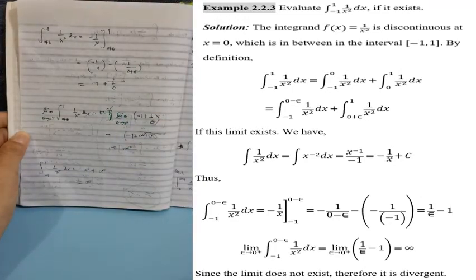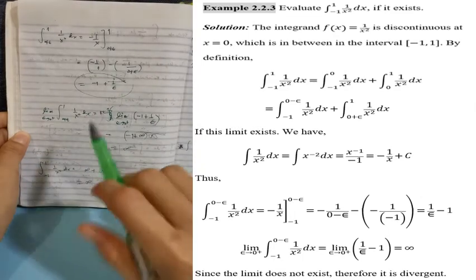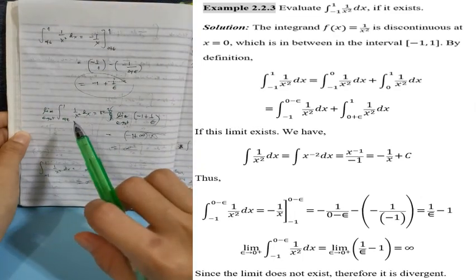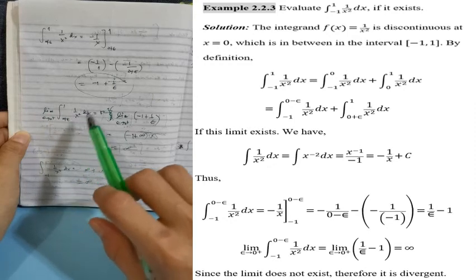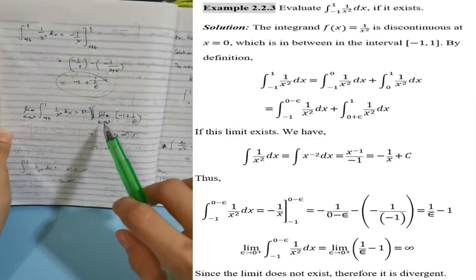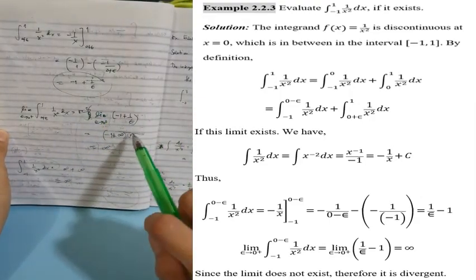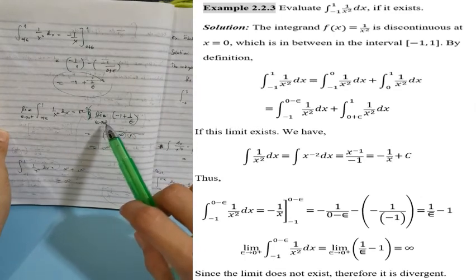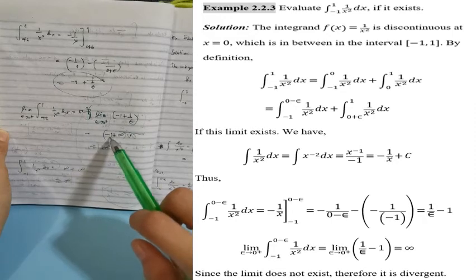So, ibig sabihin nun, ito yung kukunan natin ng limit. So, we have the limit of the integral from 0 plus epsilon to 1 of 1 over x squared dx as epsilon approaches 0 to the right is equal to the limit of negative 1 plus 1 over epsilon as epsilon approaches 0 to the right. So, we have the limit of negative 1 is negative 1.